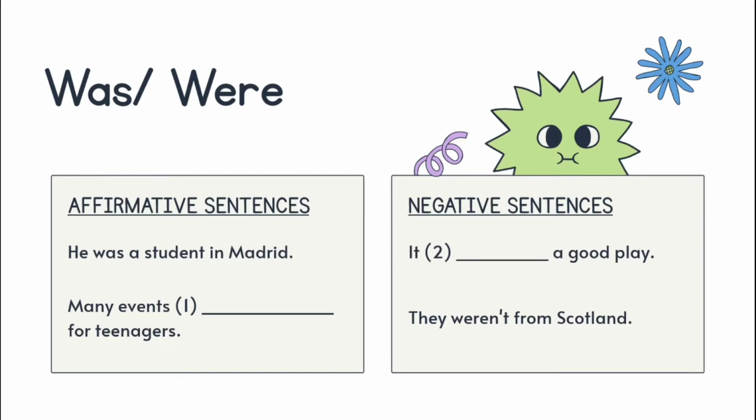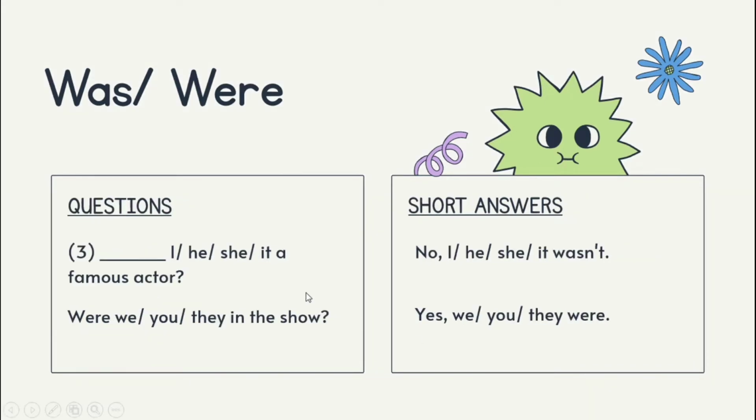So for this sentence, they were not from Scotland. Maybe the sentence wants to indicate that they were no longer from Scotland because they maybe migrated to another country or another place.